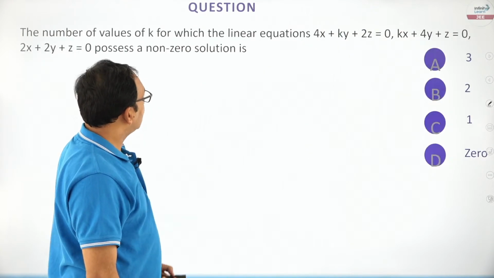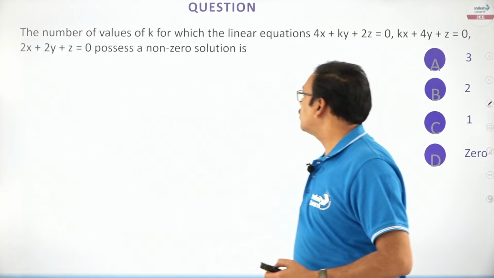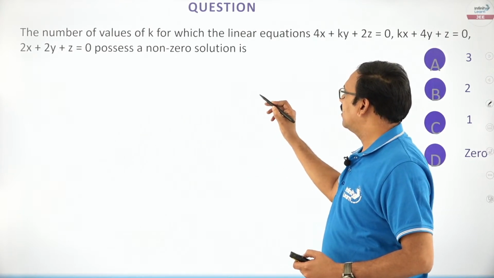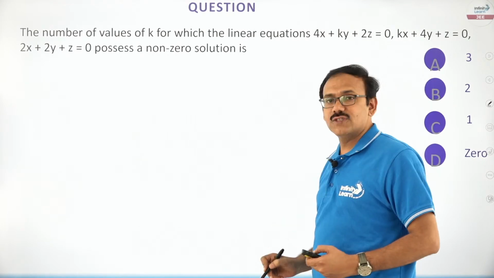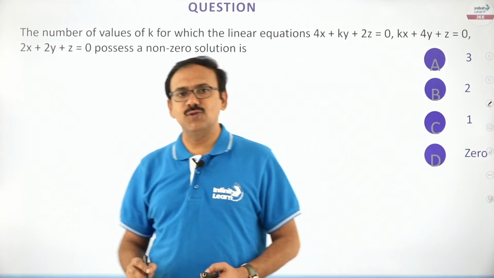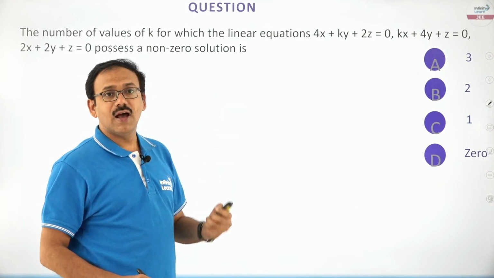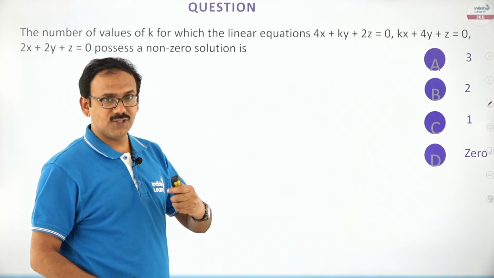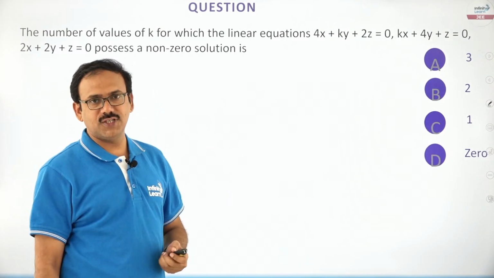Yeah, in the same way, here you see the number of values of k for which the linear equations possess non-zero solutions. Here the equations given are homogeneous. So this possesses a non-zero solution.